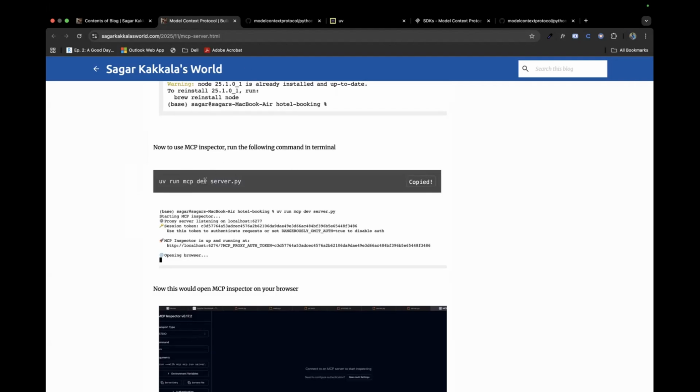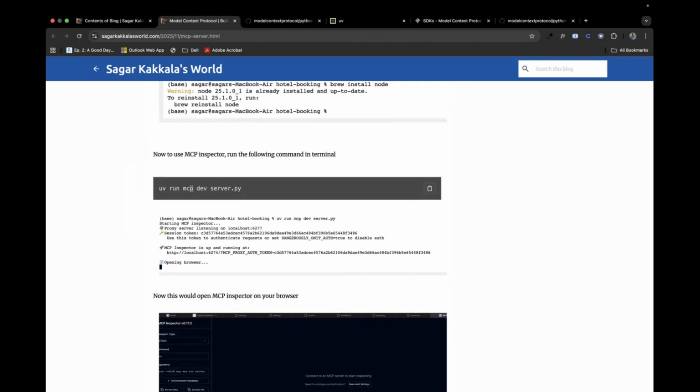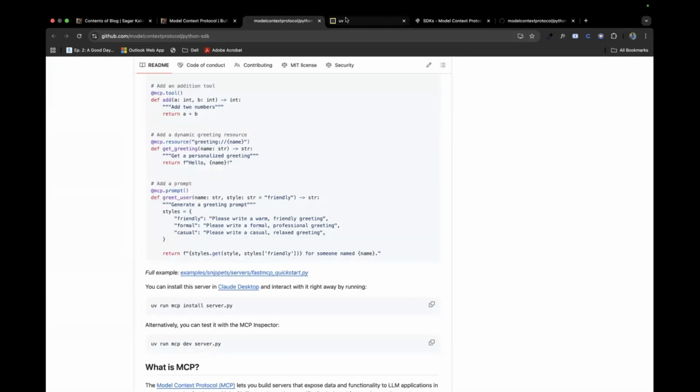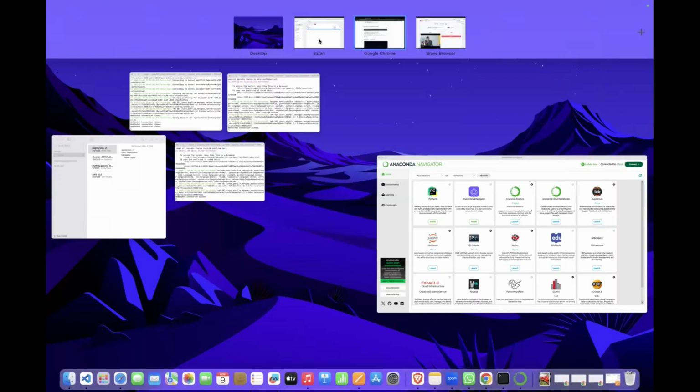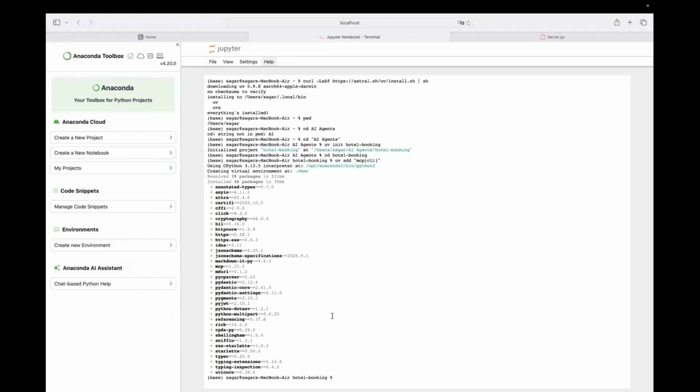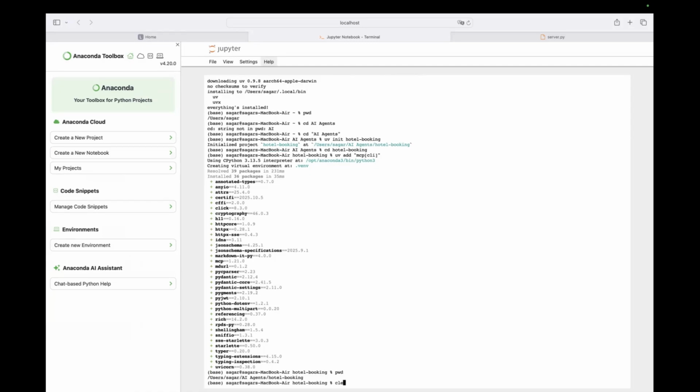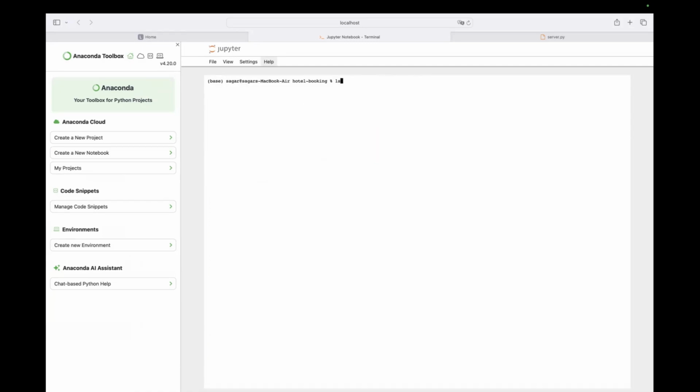Once it is done, let's run this. You have to navigate to the path where your server.py is and run this to get your MCP Inspector. This is again specified in the Python SDK itself: alternatively, you can test it with MCP Inspector. Let's see, where's my terminal? Let me go to the terminal again. I'm in the server.py file itself. Now I'm running this. I think it will not run.